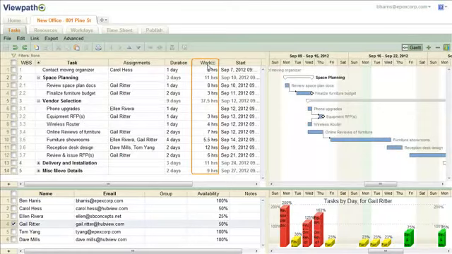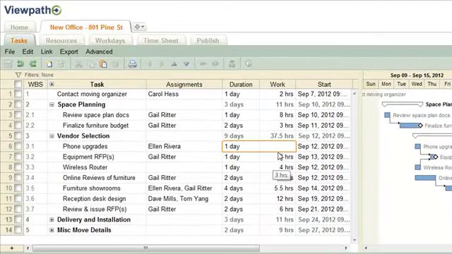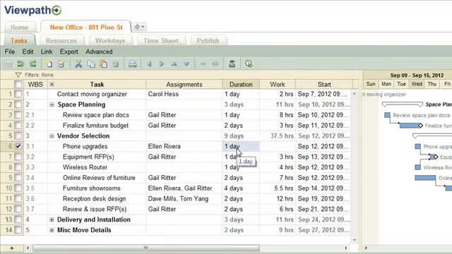Allocation is determined by the values in the Work column in the Task list and also takes into consideration the resource's availability. If no value is set in the Work column, the system will calculate based on the duration field. For example, if there is a 1-day duration, the system will assume that the resource's hours dedicated to that project on that day are fully allocated.